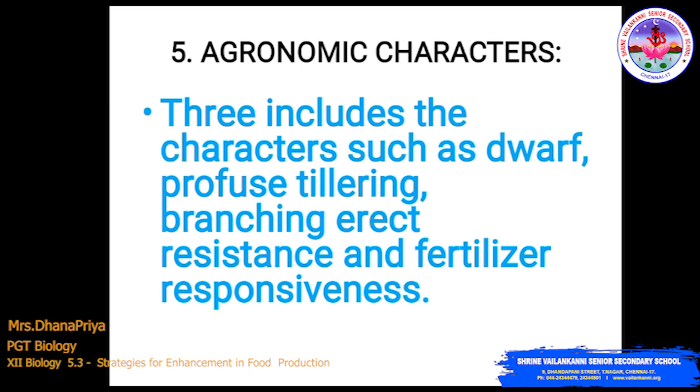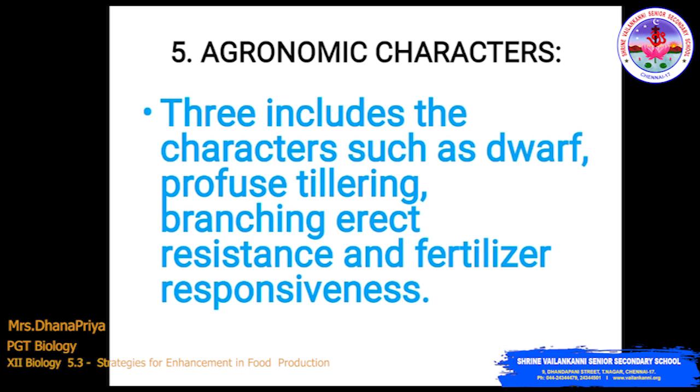The important agronomic traits of the industry are high yield, test weight and maturity, plant height and lodging resistance. This will be the agronomic characteristics for crop improvement. The desirable agronomic characters are like tallness and dwarfness. Tallness with profuse branching is a desirable character for fodder crops.